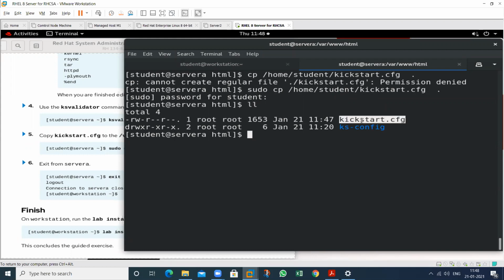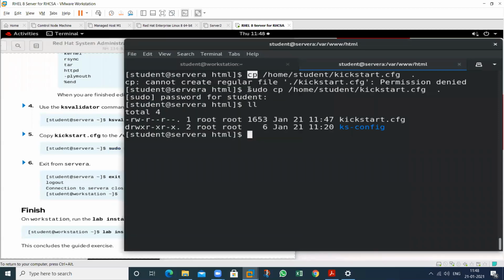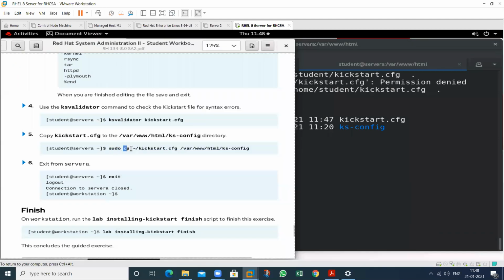Why is permission required? Because this file was created by root. So at this time there is no permission for other users. See this one, only read permission, not to copy. So we require this. This is called sudo. Sudo means superuser do. Superuser do means root. So we require it to copy this one. So sudo is required. See this one, cp.